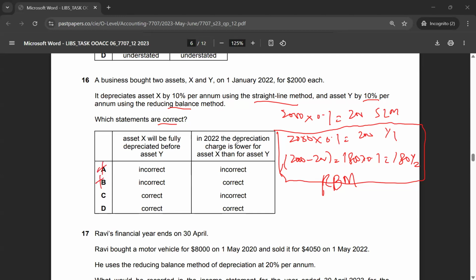What is the statement here? In 2022, the depreciation charge is lower for asset X than for asset Y. In 2022, the depreciation is actually going to be the same, $200, because the rate of depreciation is the same. So the correct answer to multiple choice 16 would be option C. Asset X will depreciate faster than asset Y, and the depreciation expense for 2022 is the same. That's why this statement is correct. It's 200 equals 200.